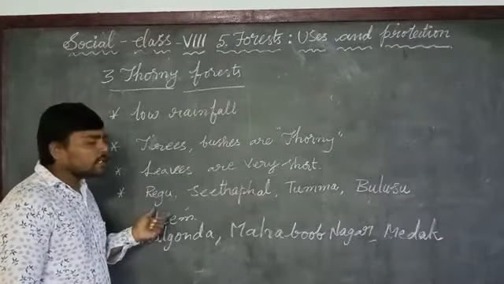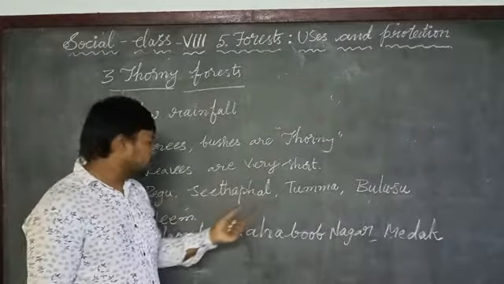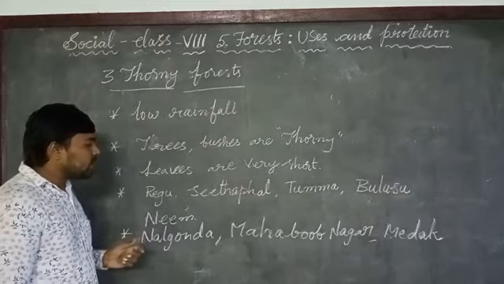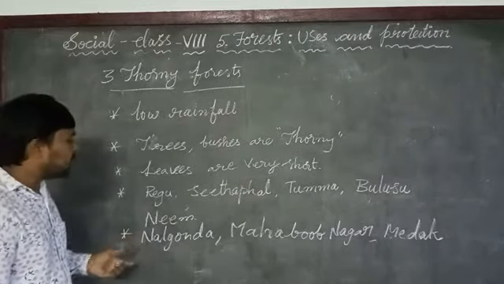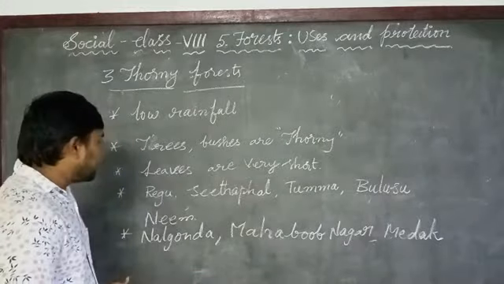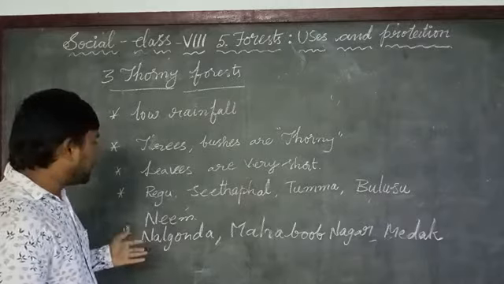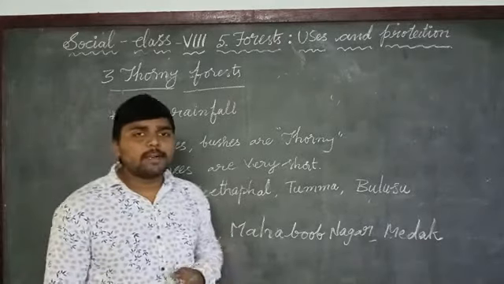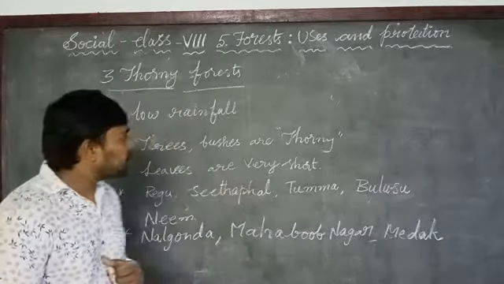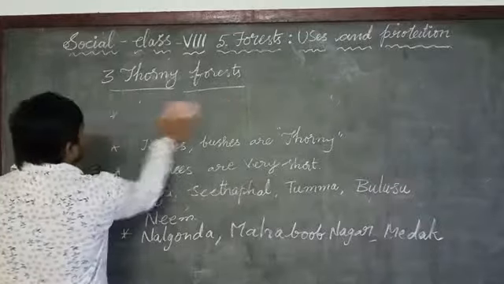And the different kinds of trees that are growing in this thorny forest are Regu, Sitapal, Tumma, Bulsu, and Neem. And in the state of Telangana, we can see these thorny forests in Nalgonda, Mahbubnagar, and some parts of Medak district. Okay. Now let us see about the littoral forest.